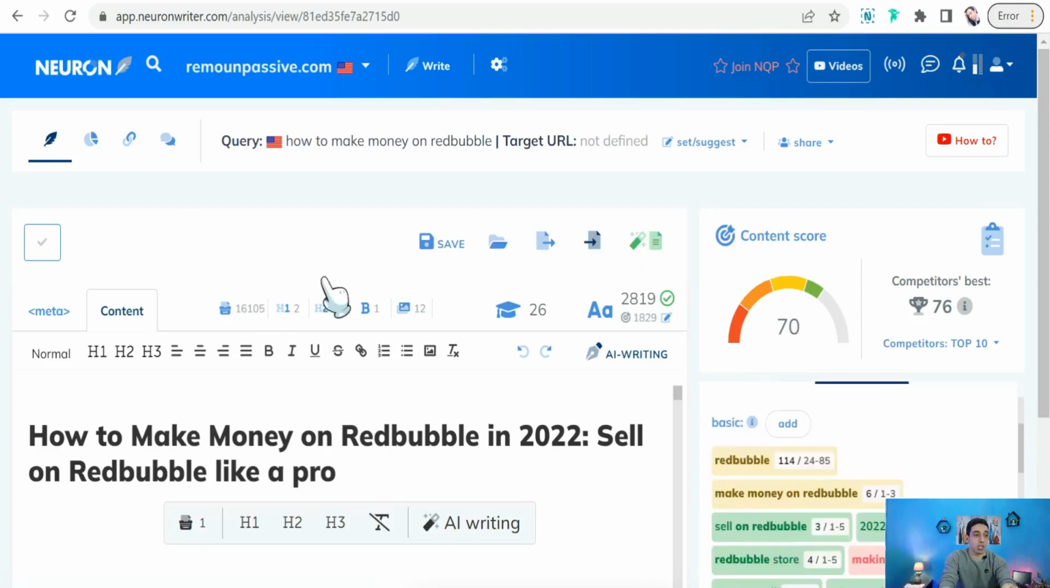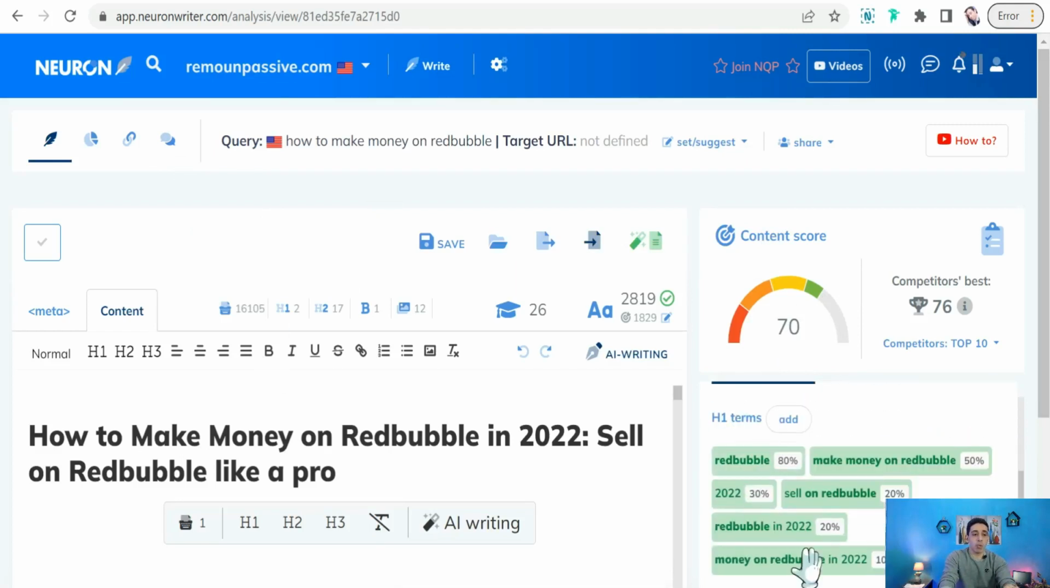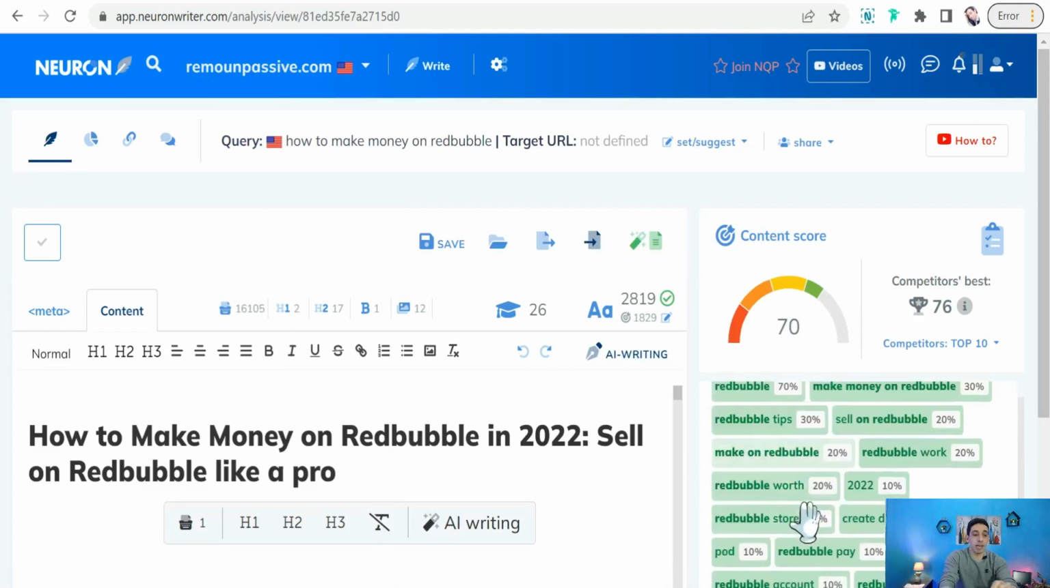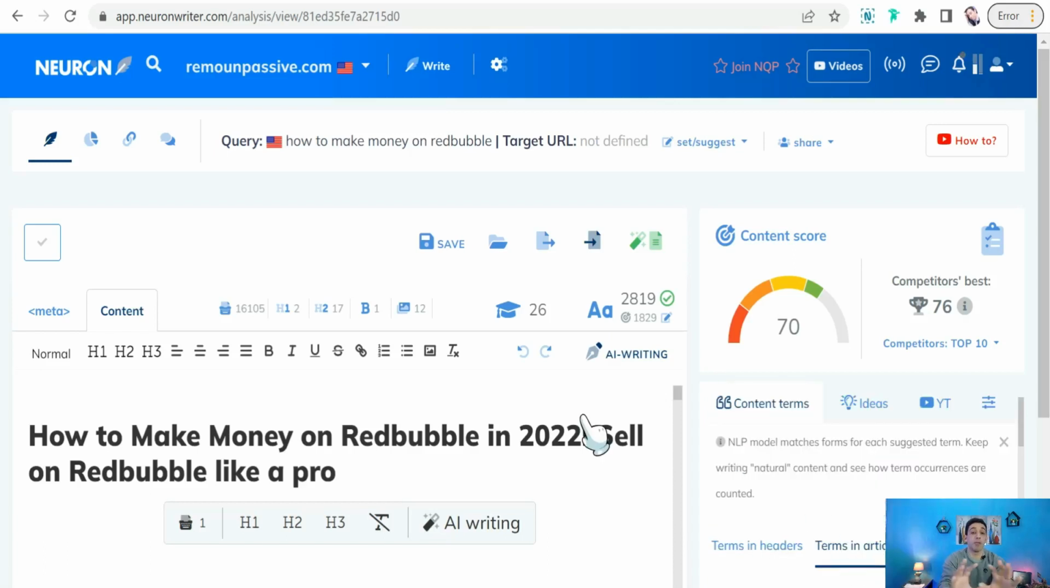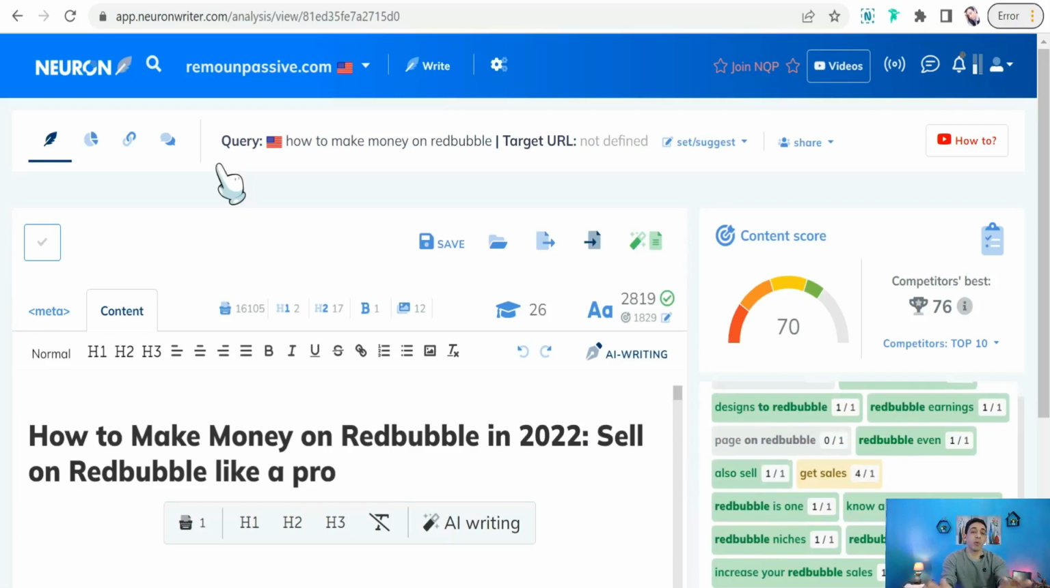As you see in this Neuron Writer, your score would be like that, and then you can find terms in headers, keywords you have to include in your headings and subheadings, and likewise in the body of your articles. As you see, the most related keywords you have to include in your article help your article rank higher on Google search results, as you see.